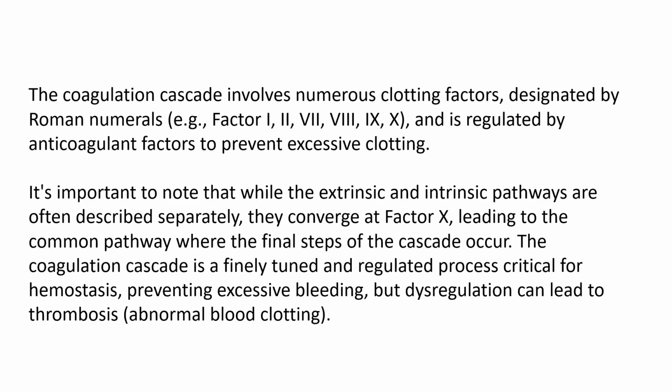It's important to note that while the extrinsic and intrinsic pathways are often described separately, they converge at factor X, leading to the common pathway where the final steps of the cascade occur. The coagulation cascade is a finely tuned and regulated process critical for hemostasis, preventing excessive bleeding, but dysregulation can lead to thrombosis, abnormal blood clotting.